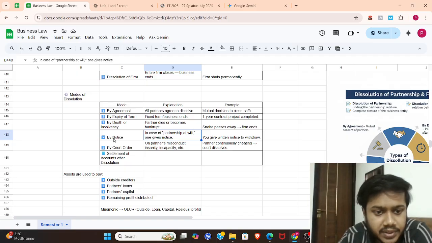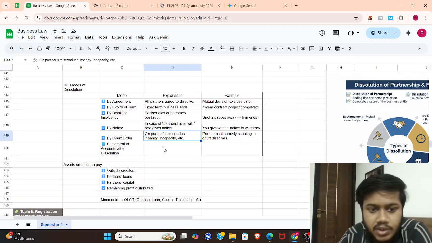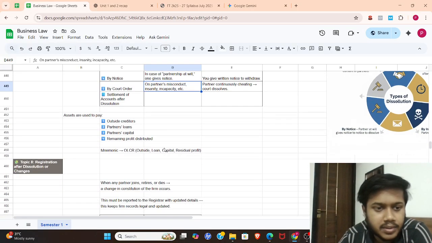Now moving to the fifth type, by court order. Let's say for misconduct, the court has sanctioned you that you are out of the business. That is also one of the modes of dissolution.